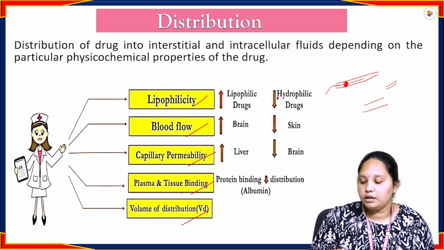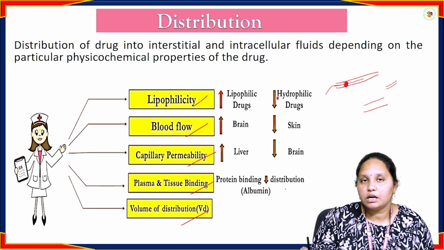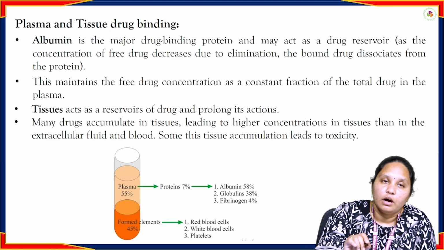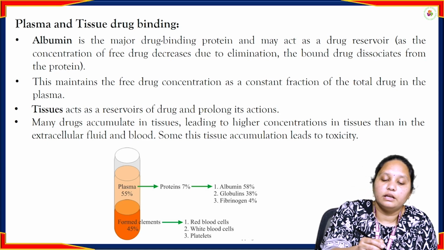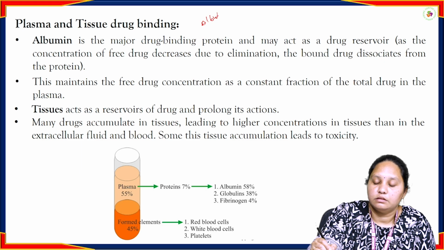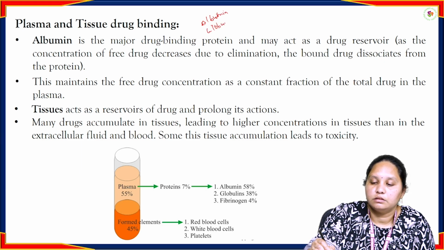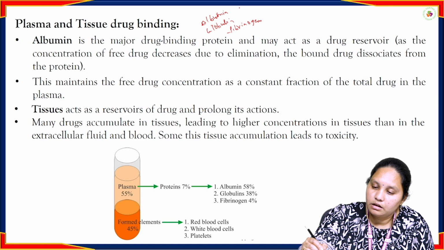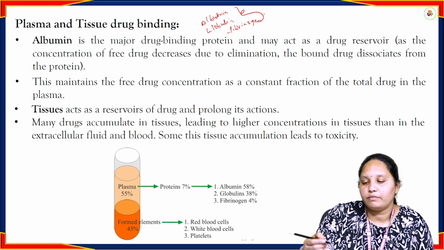Plasma and tissue binding. Protein binding decreases the distribution. If the drug binds to plasma proteins like albumin, globulin, and fibrinogen, these three are the proteins present in the plasma.